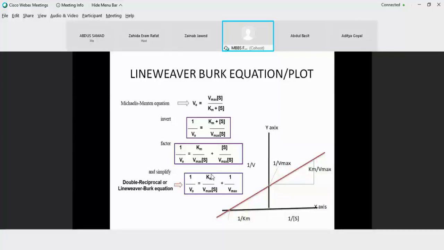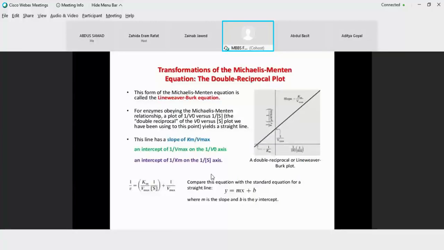Now, if you plot 1 over S on the x-axis and 1 over V instead of V on the y-axis, we get a linear plot with two intercepts. The x-axis intercept indicates minus 1 over Km, and the y-axis intercept indicates 1 over Vmax. Now, if you go on increasing the concentration of the substrate or your inhibitor or your ligand, you can easily calculate what is happening to the Km and the Vmax value. So the Lineweaver-Burk equation is a double reciprocal of the Michaelis and Menten equation, and this is always a better curve to study enzyme kinetics.